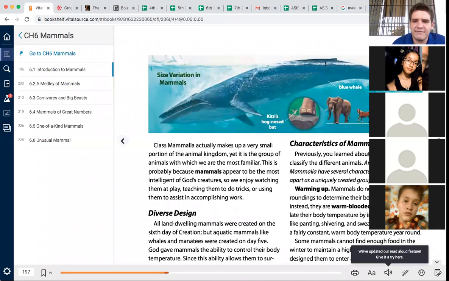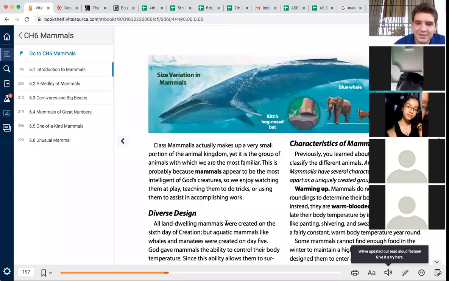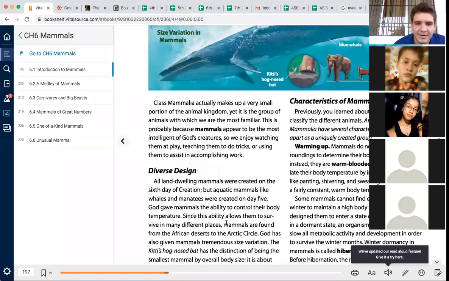So this is the size of a blue whale. It's huge. Well, it's probably not that big compared to an elephant. But it's big, okay? But look at that little bat right there. That's about the size of his foot. And then we have, look at the horse compared to the elephant. The car compared to the elephant. That's scary, man. Those are huge. That's coming after you. I'd be terrified.